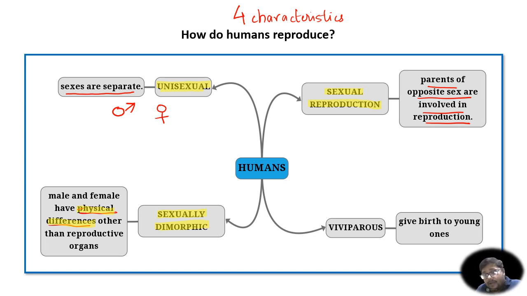The fourth property is that humans are viviparous organisms. Viviparity means that humans give birth to young ones, that is, humans do not lay eggs. So I hope these four characteristics, that is unisexuality, sexual reproduction, sexual dimorphism, and viviparity are clear to you. Now let us move on to the next slide.